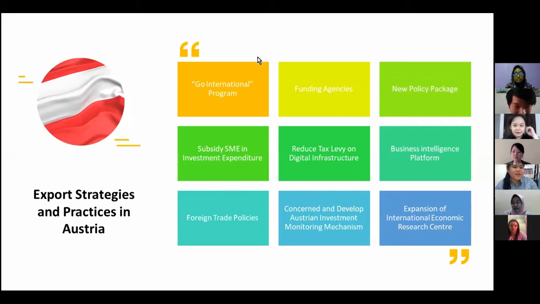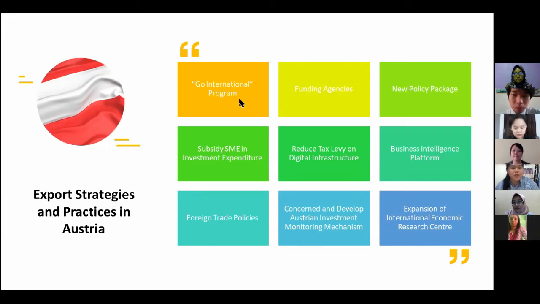So for the export strategy and practice in Austria, the first is the Go International Program. The Austrian Federal Ministry for Digital and Economic Affairs and the Austrian Federal Economic Chamber launched the Go International Program to give support to Austrian companies in growing their business. The program also aims to increase foreign trade volume and the number of exporting corporations, supporting exporters to enter overseas markets and introduce corporations to emerging export markets.